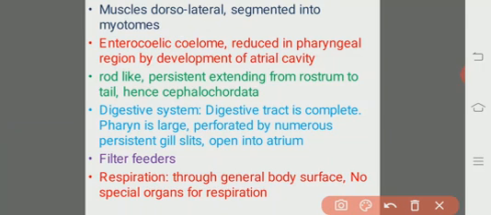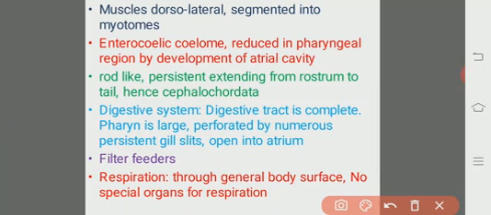As we discussed in the beginning of the class, cephalochordata does not mean the notochord is confined to the cephalic region. We should not understand it like this. What we should understand is that the notochord, which is rod-like and elastic, is persistent, that is, always present throughout the life of the cephalochordates, extending from the rostrum, the anterior tip of the body.